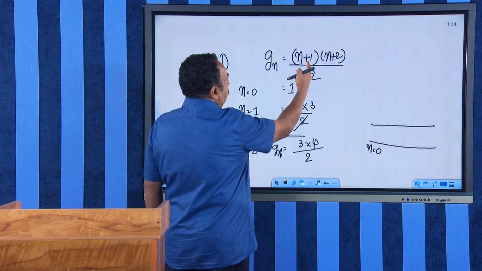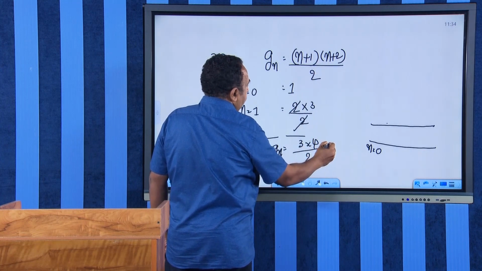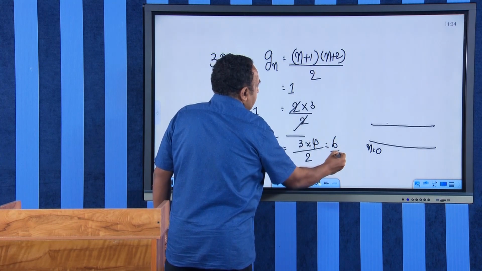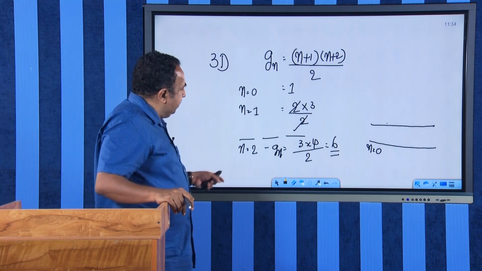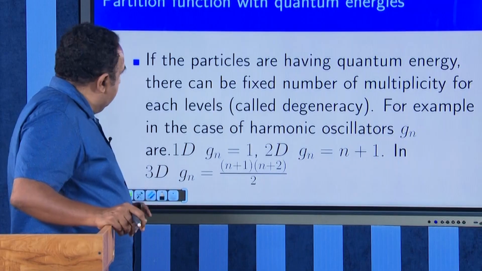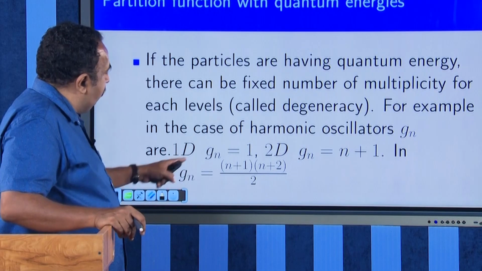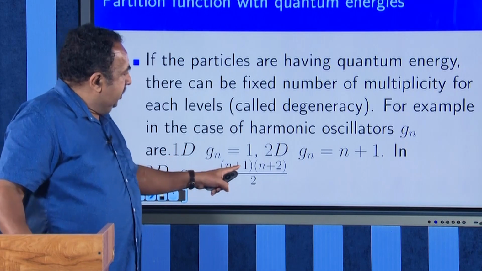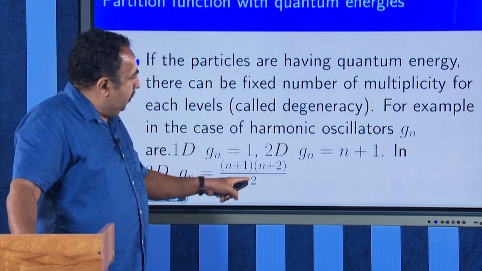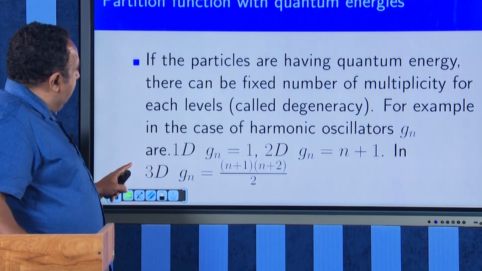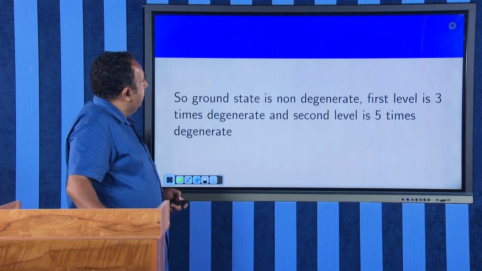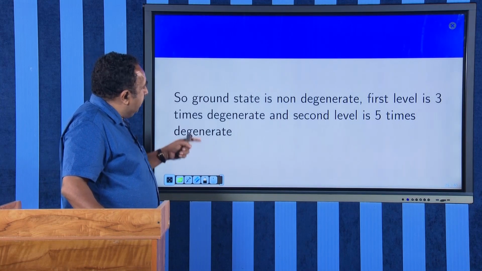This will be 6 times degenerate. Therefore, this is what we mean by the expression n plus 1 into n plus 2 divided by 2.